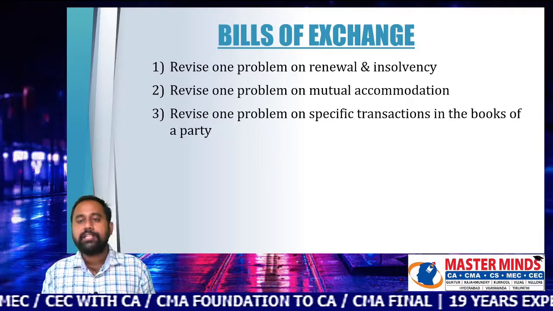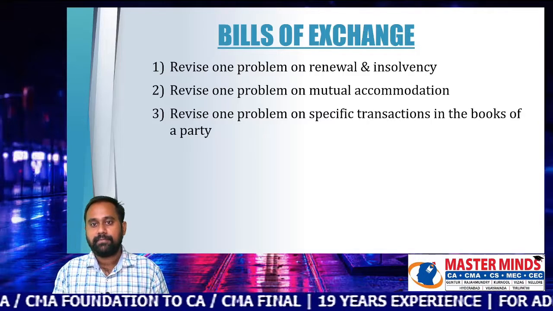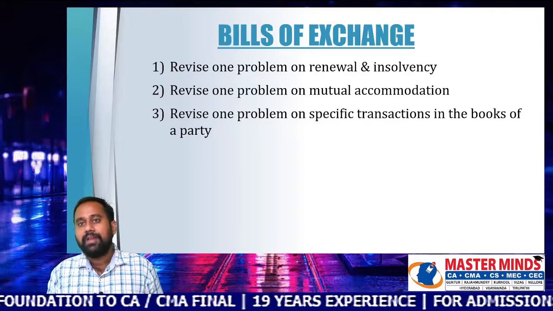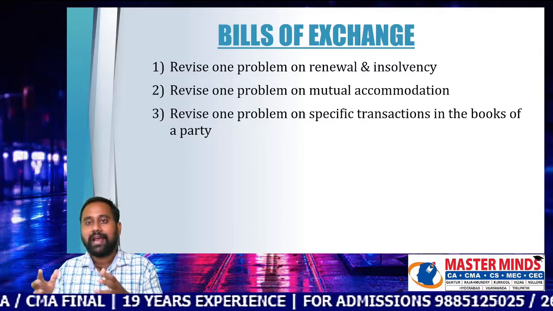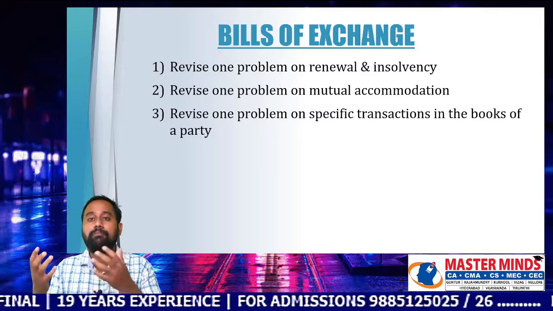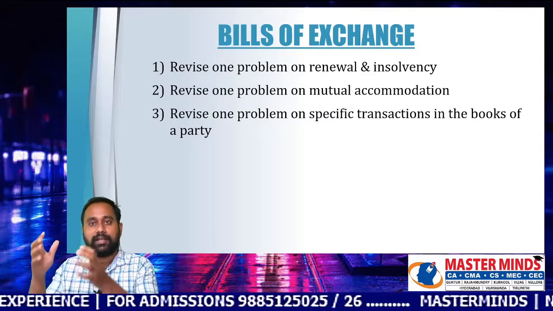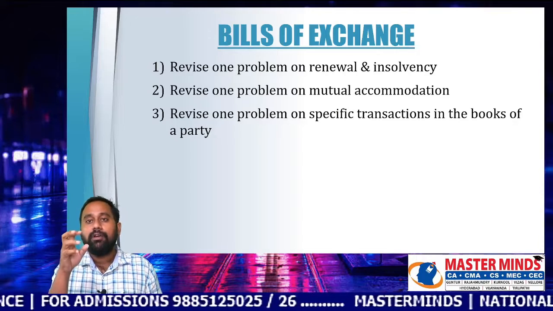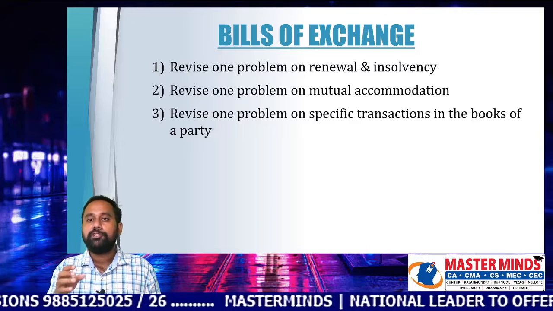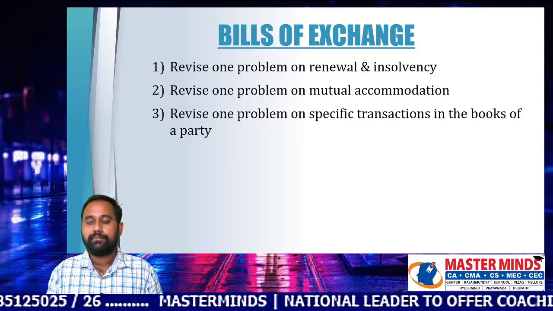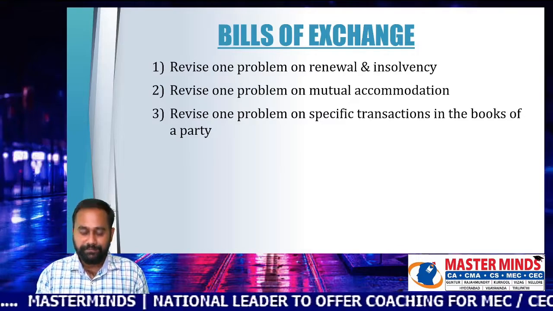Second, revise one problem on mutual accommodation, and revise one problem on a specific transaction in one particular party's books. Let's suppose we have problems like Bob and Don. We need to write entries in Don's books and in the other party's books. Like that, focus mainly on one problem with a specific transaction given in relation to a particular party. This is all about bills of exchange.